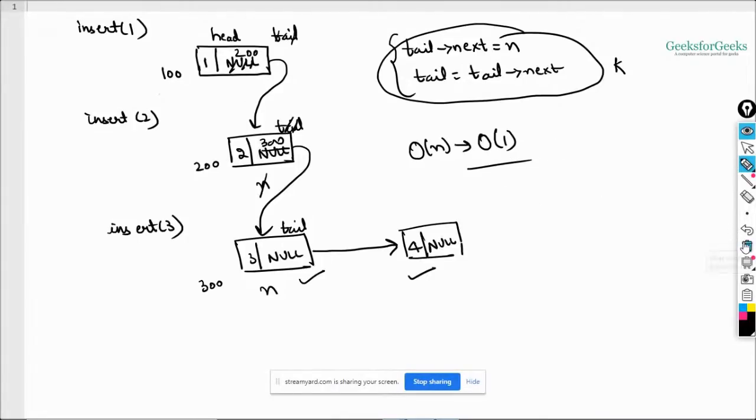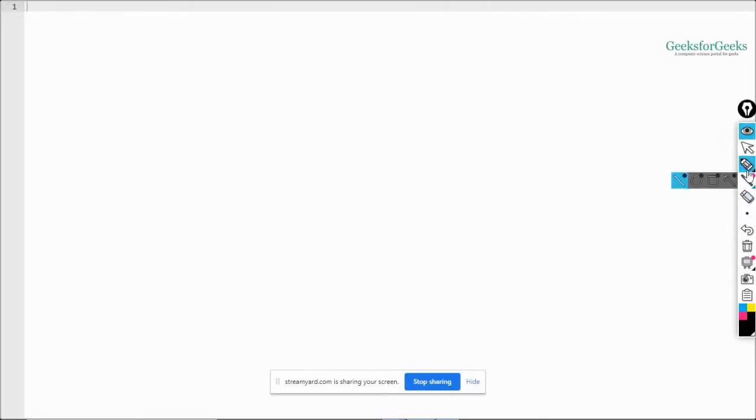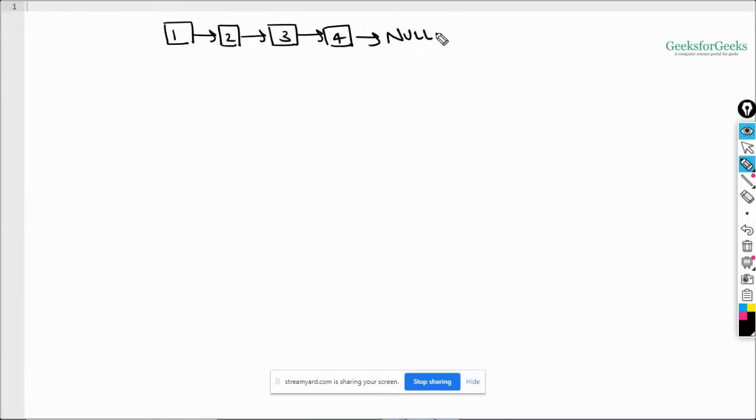Now let's check the pop function, like the delete function. So this is your list 1, 2, 3, and say 4, right? Okay, this is your head node. If I want to delete something, this should be your queue, right? First of all, 1 will be inserted, then 2, then 3, then 4, right? So what will happen if you want to delete an element? The first element will be deleted. This one, right? We know this thing in a queue that the exit point will be the first one, right? So you need to remove this one.